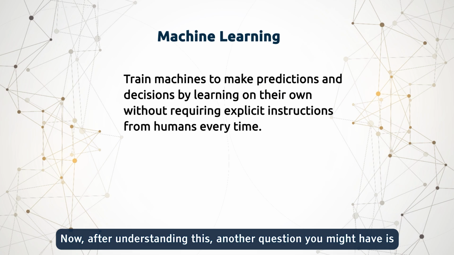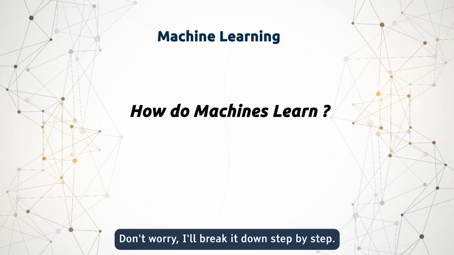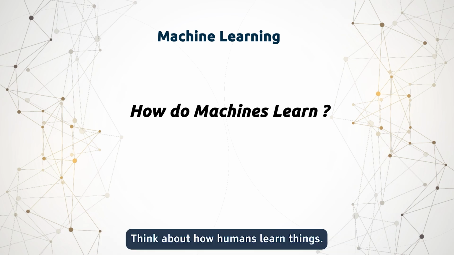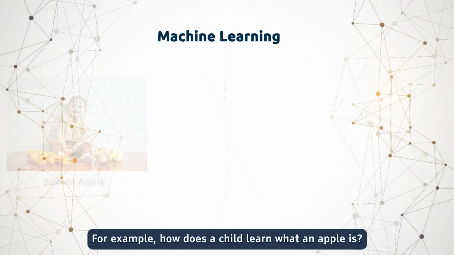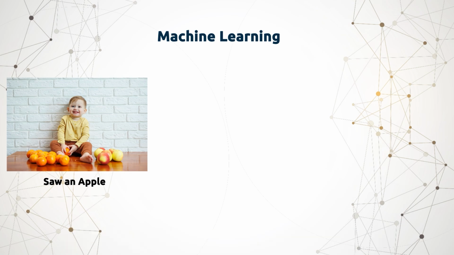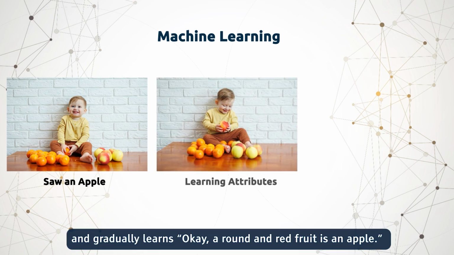Now, after understanding this, another question you might have is, how do machines learn? Don't worry, I'll break it down step by step. We'll take it slowly, and I'll explain everything clearly. Think about how humans learn things. For example, how does a child learn what an apple is? The child sees lots of different fruits, bananas, oranges, apples, and gradually learns, okay, a round and red fruit is an apple.